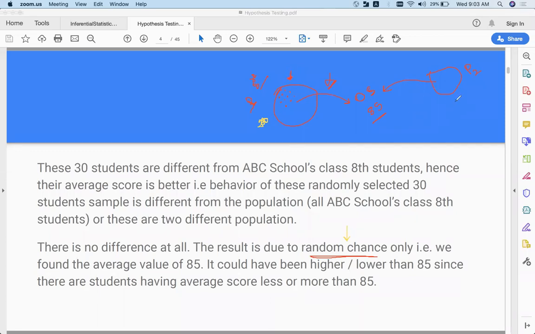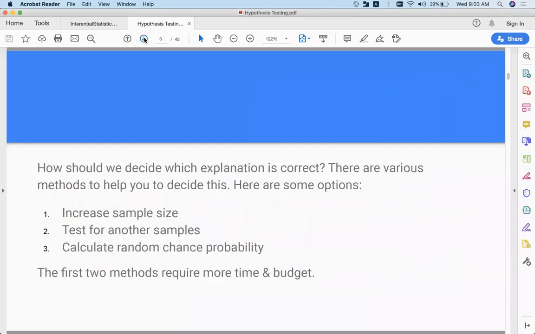On the other hand, someone will come and say that, Mani, this is a completely different population. This sample doesn't even belong to this one. Okay, so this is how your hypothesis testing will look. So what are the different ways you can figure out whether this explanation is correct or wrong? These are the different ways you can figure it out.